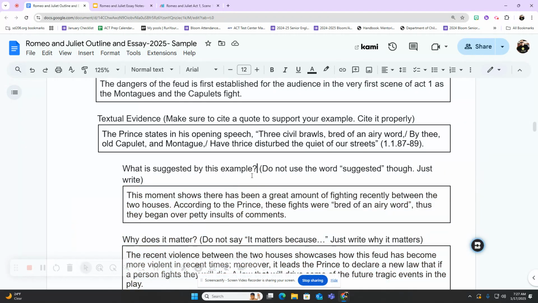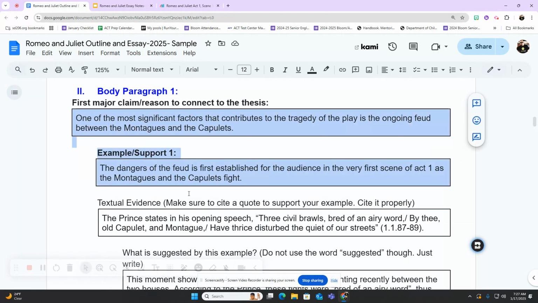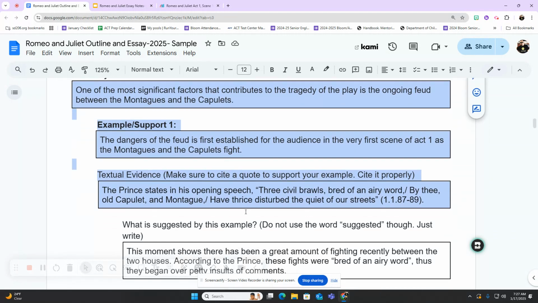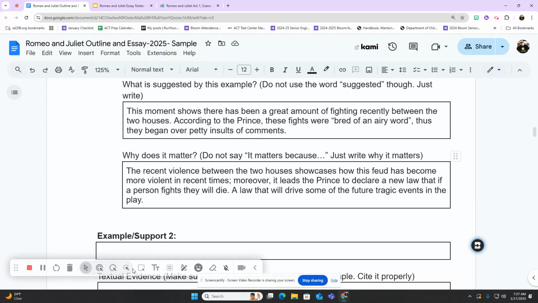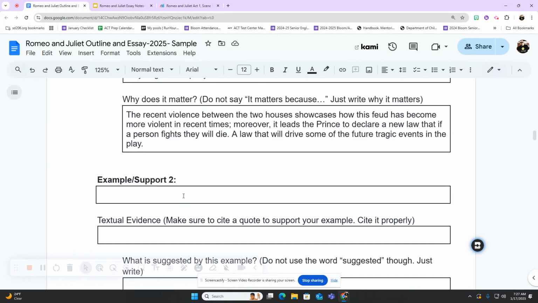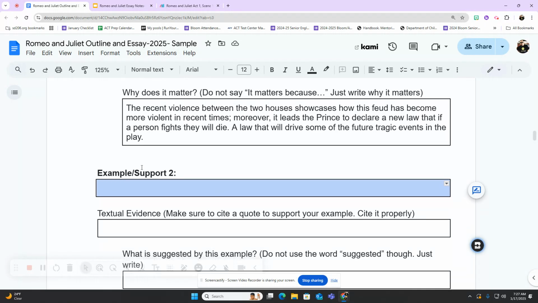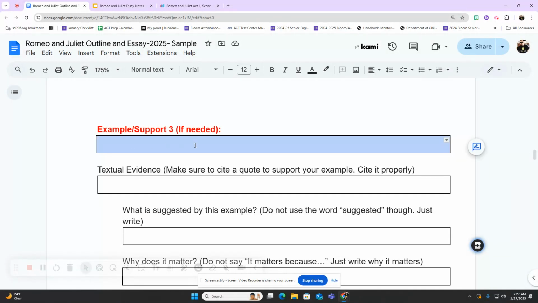Okay, if you're back, then I'm assuming you have your first topic sentence and your first example all mapped out, and you're ready to go to your second example. Now, if you're still a little bit lost, you can call us over, and we can give you a little bit of help. So for example number 2, I would give another example of how the feud led to some tragedy in this play. And for example number 3, I would give another example about how the feud affected this play or led to some of the tragic events of this play.